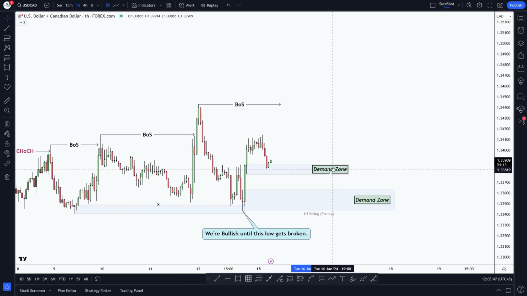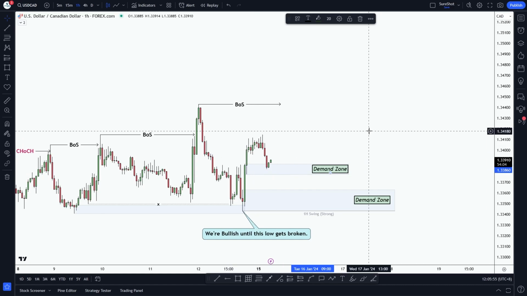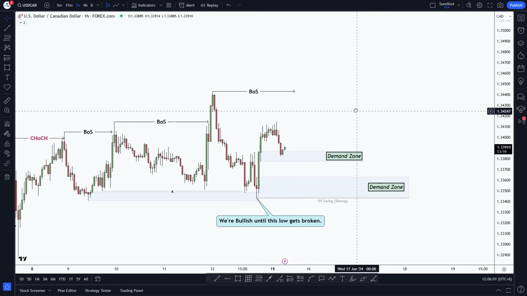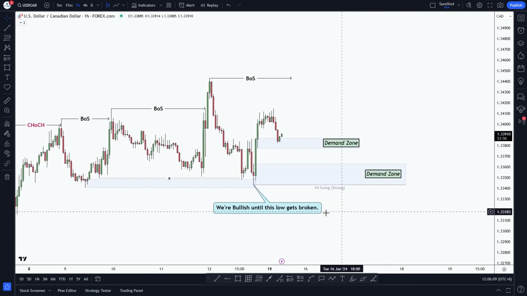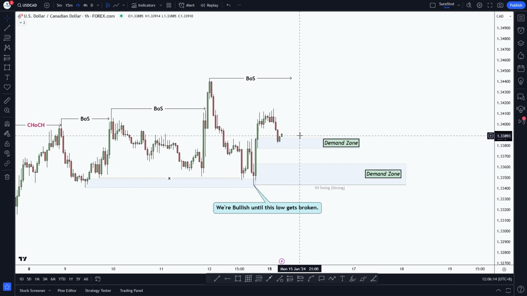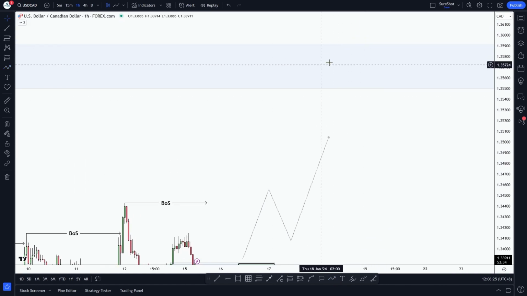Like this Monday, market already pulled back to this demand zone, which is the low time frame demand zone, and it has given us a reaction. Let's see if this zone holds or market may come down a little bit deeper and react from this demand zone. But also keep in mind that we are bullish until this low gets broken impulsively. So till that happens, we can expect a bullish movement like this till market reaches this supply zone.